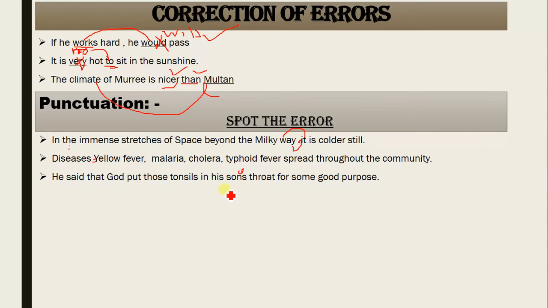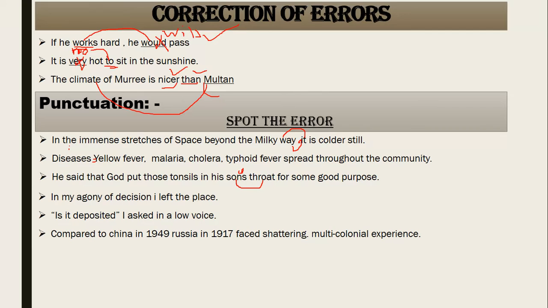So by putting an apostrophe after son, it shows the sense of possession, that he is talking about the throat of his son. Son's throat. Got it? For example, if I say Ahmad's books, you have already done this in first year.